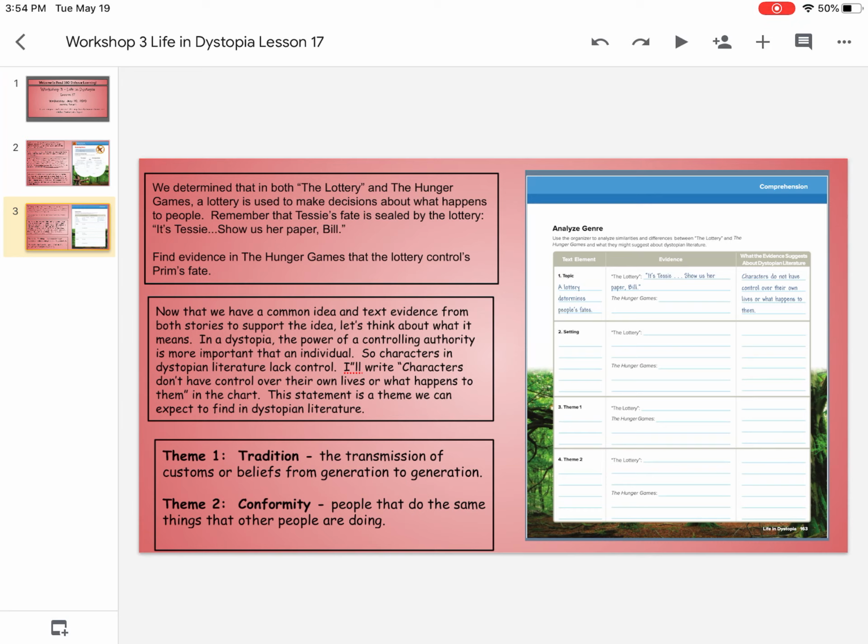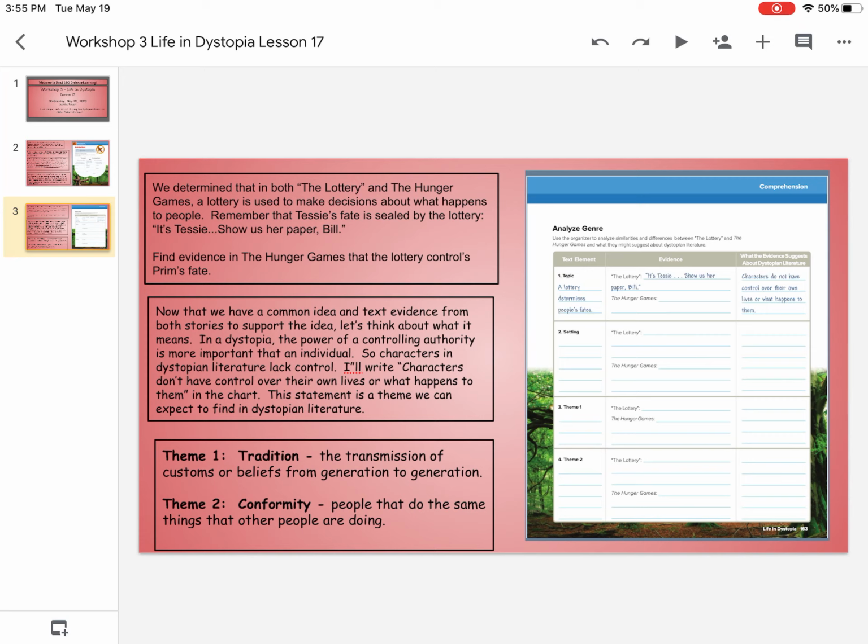Now I'm going to help you with the next two a little bit for the theme. The first theme is tradition. And remember, tradition means the transmission of customs or beliefs from generation to generation. Theme 2 is going to be conformity: people doing the same things that other people are doing. So when you're finishing section 3, theme 1, and the theme is tradition, what was the evidence that supports that for both the lottery and the Hunger Games? And then what did we really learn about that? What did that evidence say and tell us about dystopian literature?